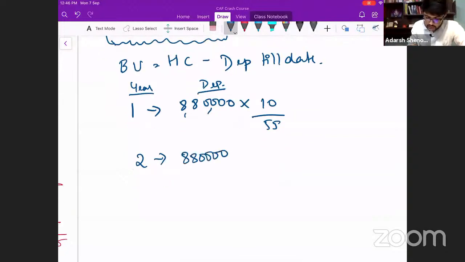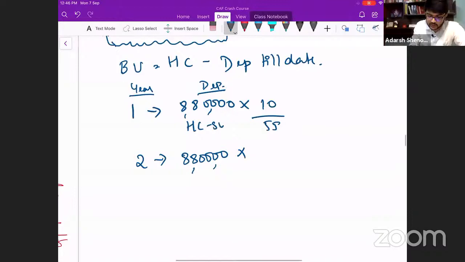8,80,000. 8,80,000 is what, sir? Historical cost minus scrap value. Correct? No, that is what I am writing over here. To calculate depreciation, we have to do HC minus SV. So I am writing that 9/55.